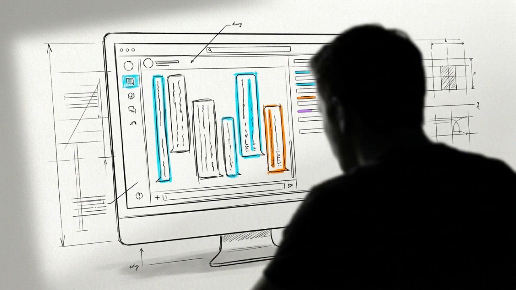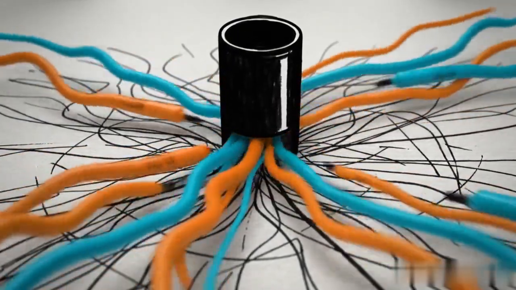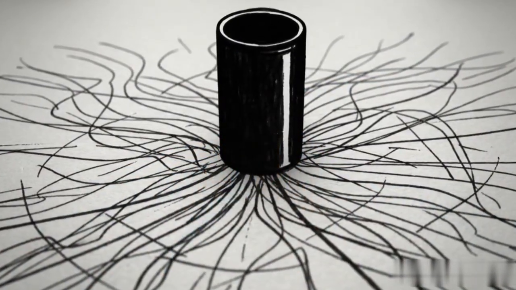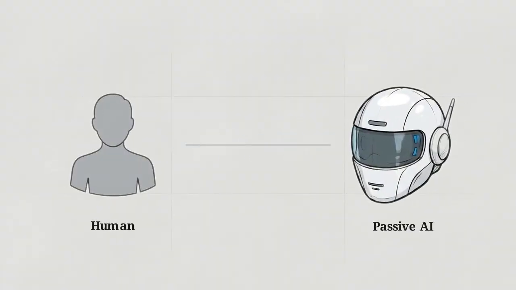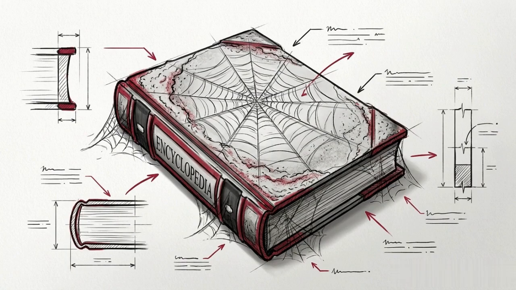We interact with artificial intelligence through a series of chat windows and text responses. While it feels fast, this interaction model relies on a sequence of manual triggers that creates a persistent overhead for the user. This is the prompt and wait model. You give the AI an instruction, it generates a response, and then it goes dormant. It functions as a reactive encyclopedia, requiring your initiative to take every subsequent step.